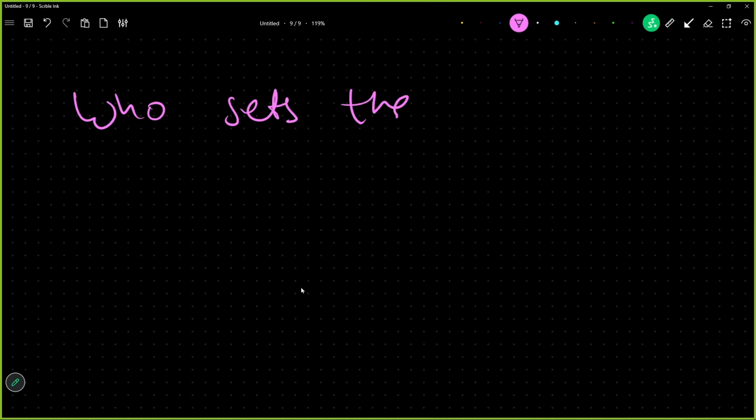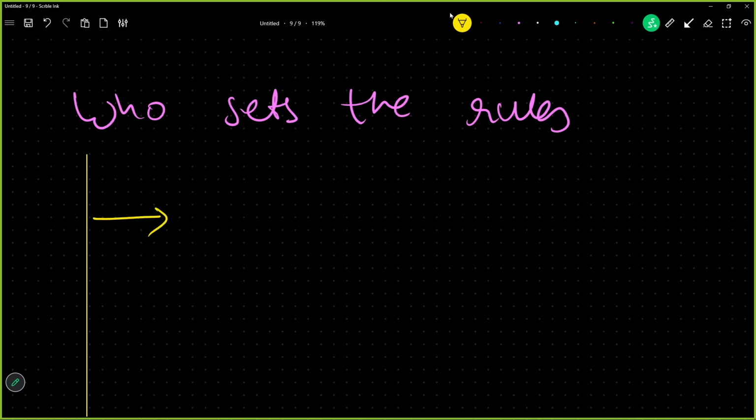Who is this person, or who is setting the rules? Do we have an answer to that? Yes, there are four things which set the rules. First, the actual government. We can say the India government, we can say the Europe government.